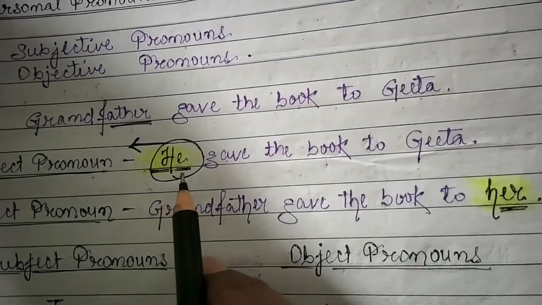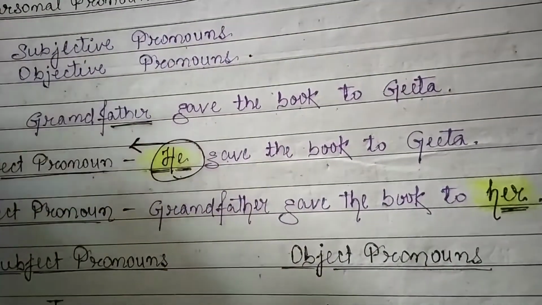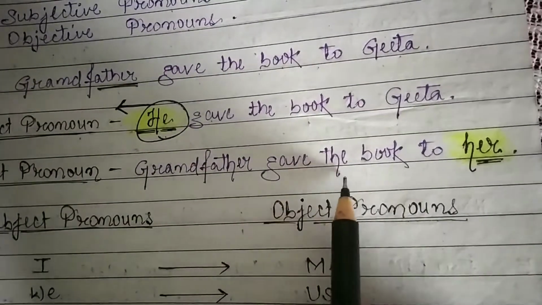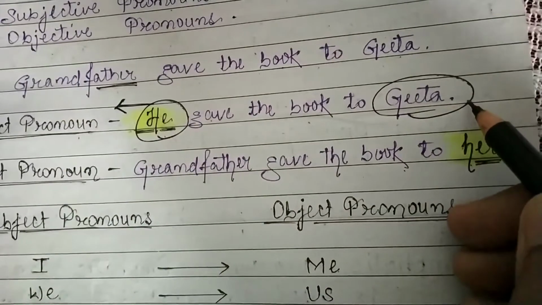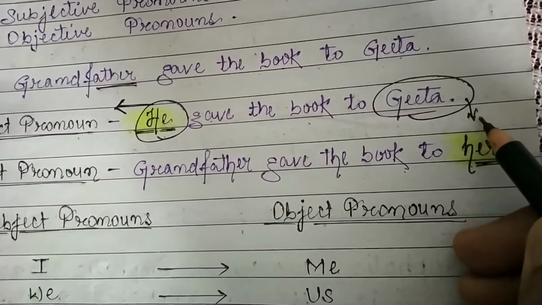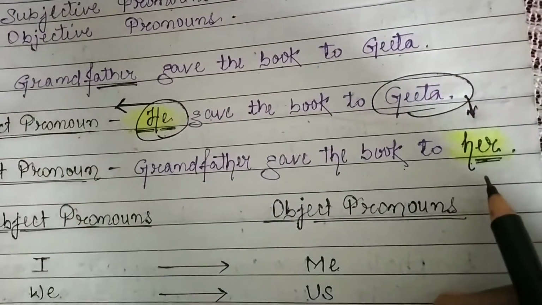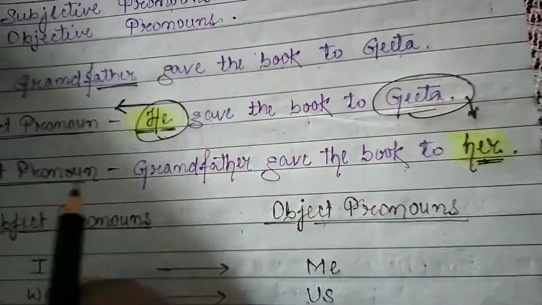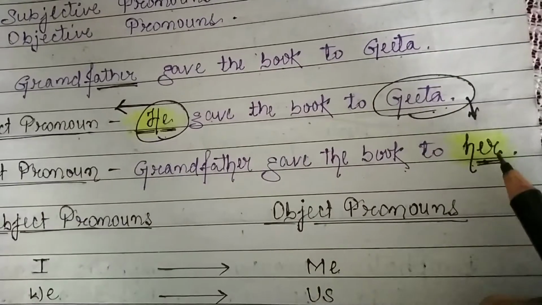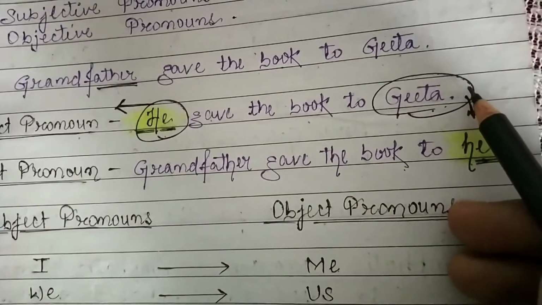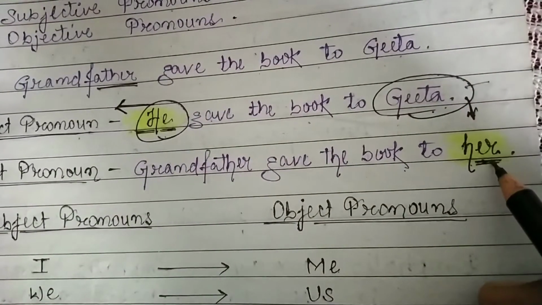And what is object pronoun? Grandfather gave the book to her. In place of Gita, we have written her. Okay. So Gita is a feminine gender, that's why, and it comes in the place of object, that's why we have written here her.